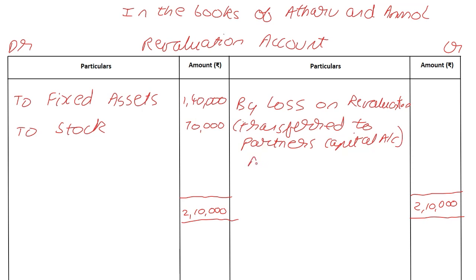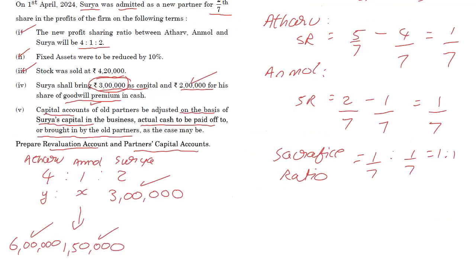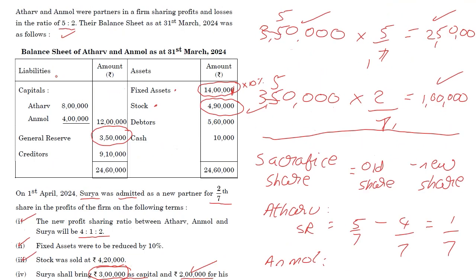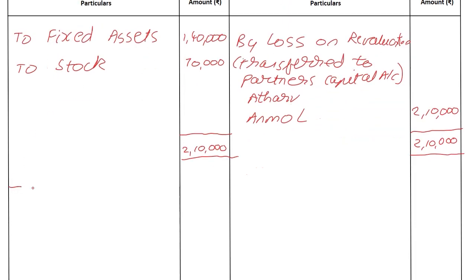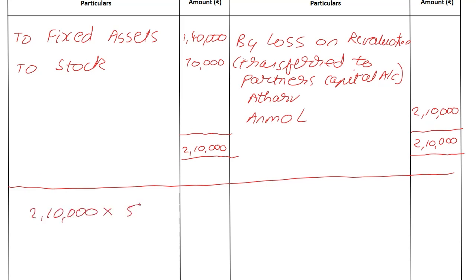So we are talking about the old partners, Atharv and Anmol, who had an old profit sharing ratio, be very careful, old ratio of 5:2. Because I need to break this loss of 2,10,000 in the ratio of 5:2. Let's assume this entire section is a working note. 2,10,000 into 5 by 7, and similarly again into 2 by 7. Okay, and we need to do the math.